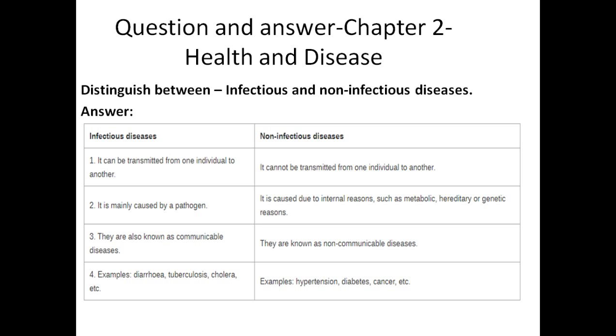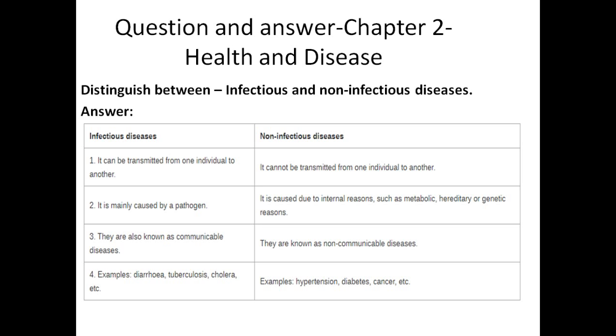Third one: infectious diseases are also known as communicable diseases. Infectious diseases are communicable because some can be easily communicated through touching or using the same objects, the same towel, or sneezing, and might affect a person who comes in contact with an infected person.